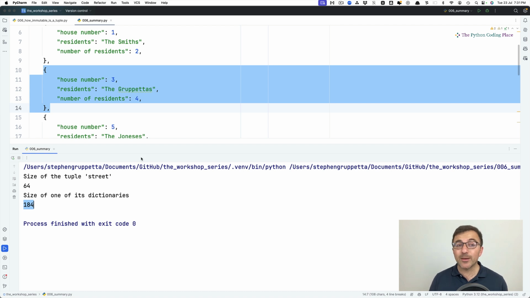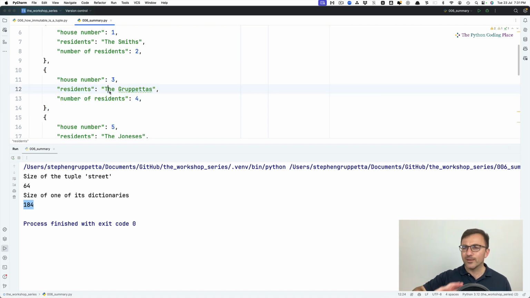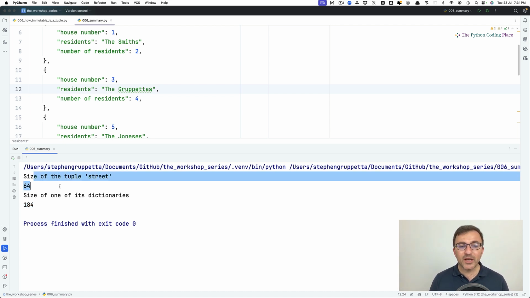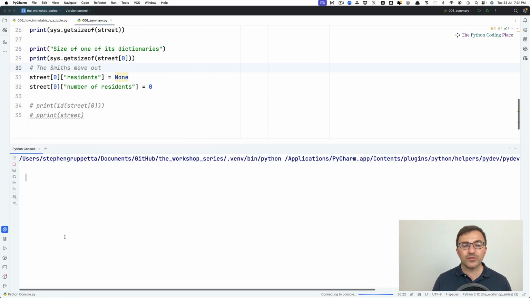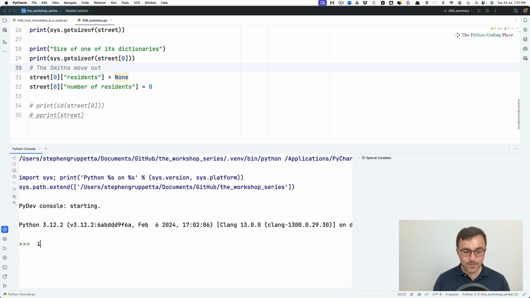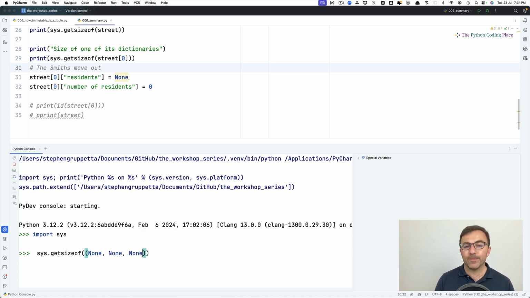Of course, the dictionary is doing the same thing, right? The dictionary is also a data structure, so it's actually storing references to these objects. But let's stop at the tuple level. Remember, the size of the tuple street is 64 bytes. And to convince you of what we're saying here, let me import sys in a REPL, and let me get the size of a tuple that contains None, None, and None. It's a tuple with 3 items, but in this case, they're just very lightweight objects. They're the Python object that refers to None.